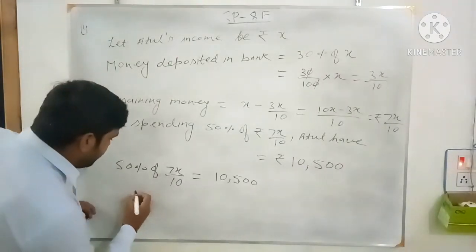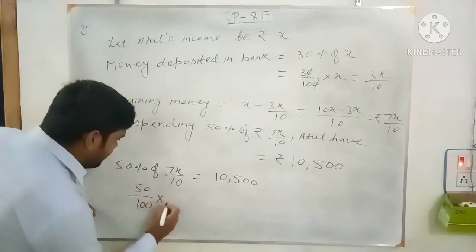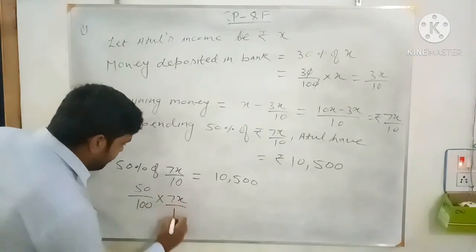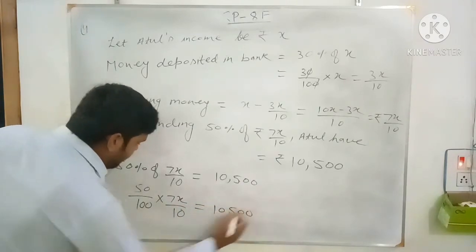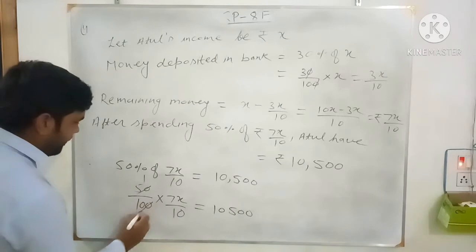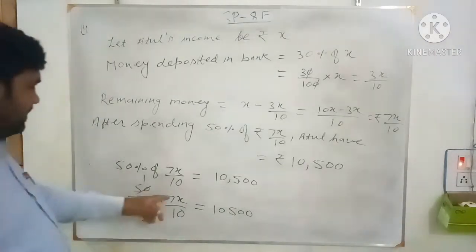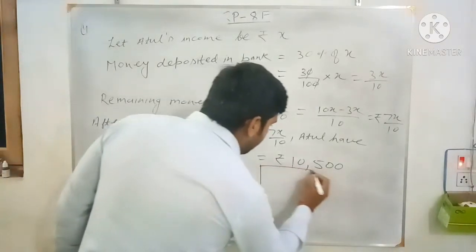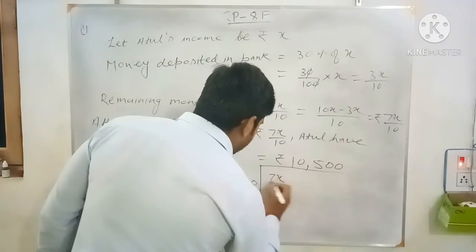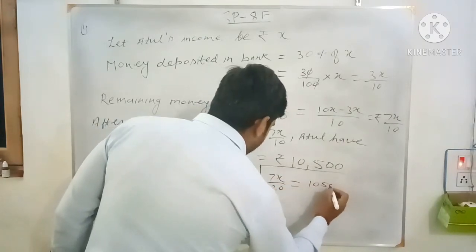Let me complete this. 50% means 50 by 100. Of means multiply, 7x by 10 equals to 10,500. 50 ones are 50, 50 twos are 100. Now here you will get 7x by 20. So 7x by 20 equals to 10,500.